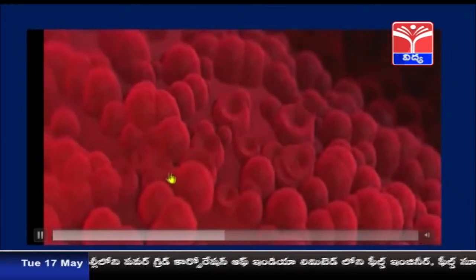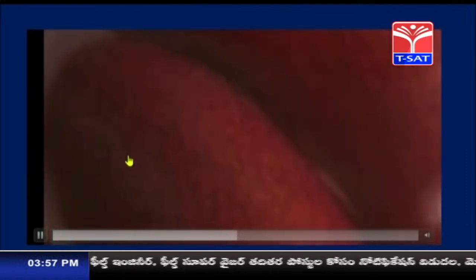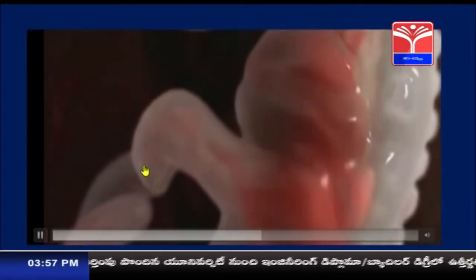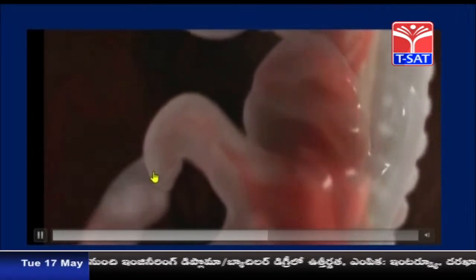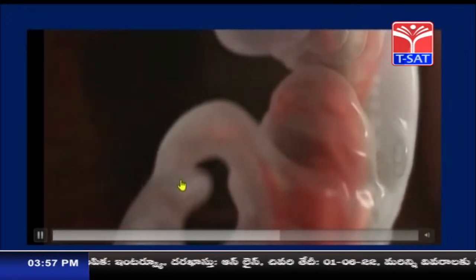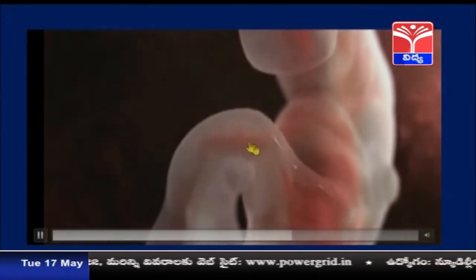So here is how the circulatory system develops, and how each system develops and slowly becomes a complete baby. You know that this development takes nearly 9 months, and that period is called the gestation period. During this gestation period, the baby is in the mother's womb and develops different organs.